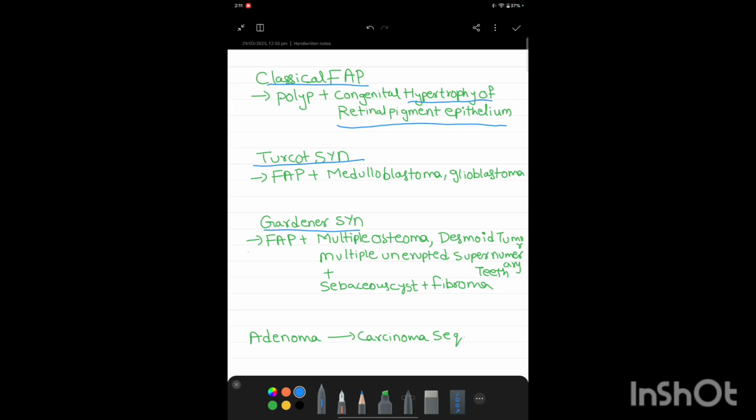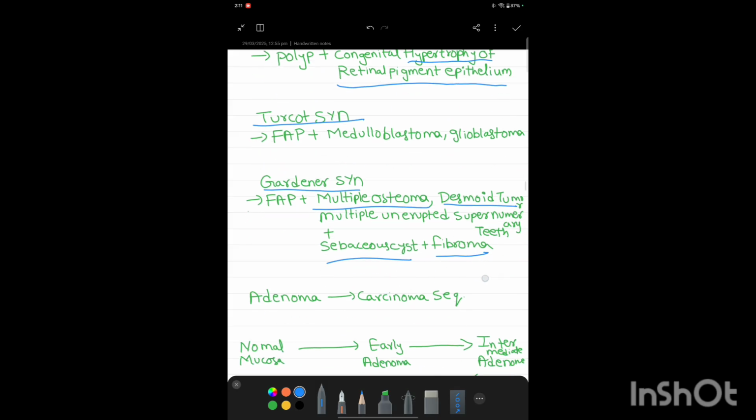In Gardner syndrome, remember a gardener who has many unerupted teeth, supernumerary teeth, and he also has multiple osteoma, desmoid tumor, sebaceous cyst and fibroma. All these findings are seen in Gardner syndrome. So, repeat once again: Gardner syndrome, multiple osteoma, desmoid tumor, unerupted supernumerary teeth, sebaceous cyst and fibroma.